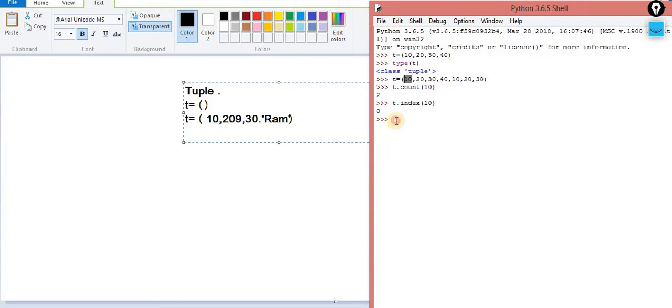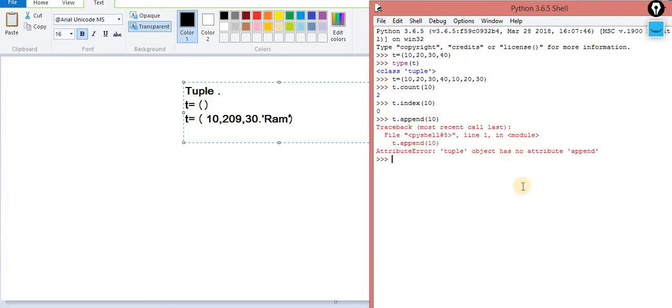There are only two methods. You cannot append, you cannot clear. For example, let's suppose I use the append function. Immediately you will get an error message: tuple object has no attribute append. Why so? Because this is the concept of immutable. The list is mutable, the tuple is immutable.